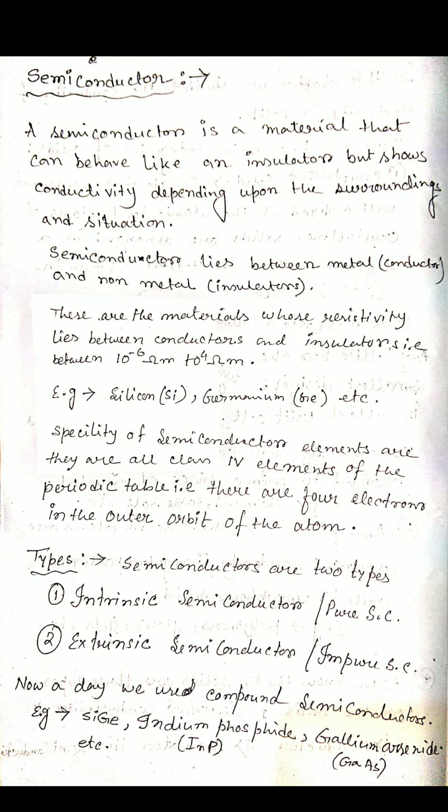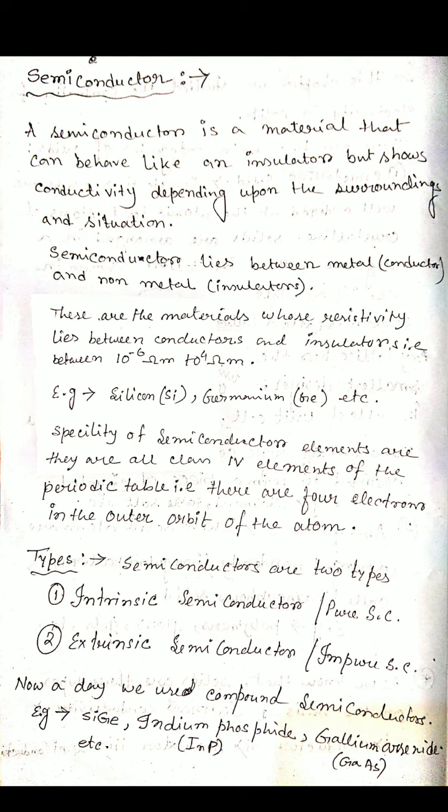Okay, but nowadays we also use compound semiconductors. These are pure semiconductors, made purely of silicon or purely of germanium. But nowadays, to increase the conductivity, we use compound semiconductors. Compound means mixture. For example, indium phosphide, that means indium and phosphide mixed together, or gallium arsenide.